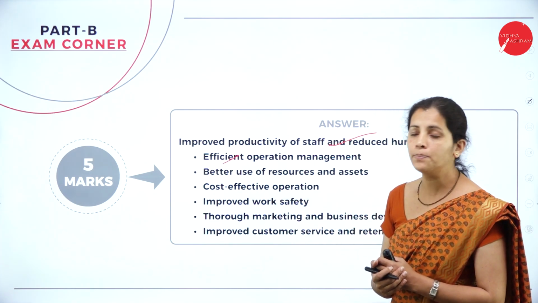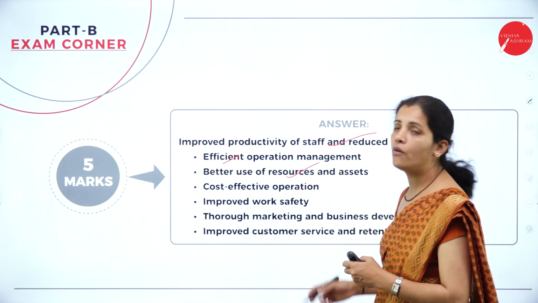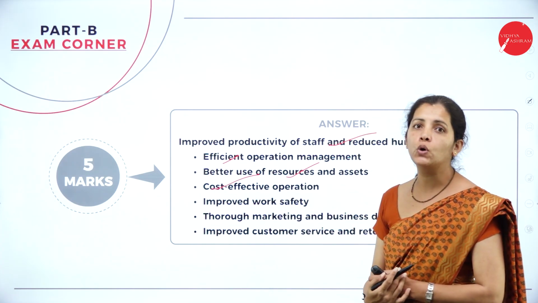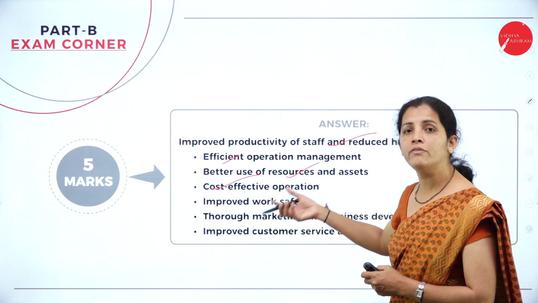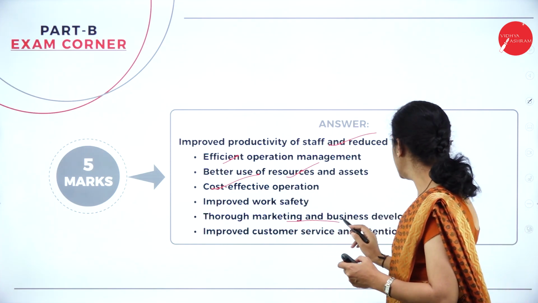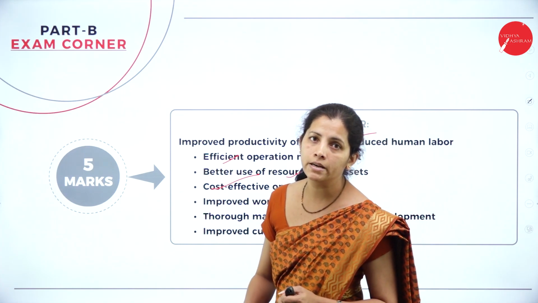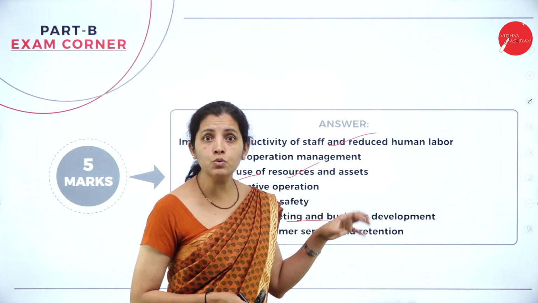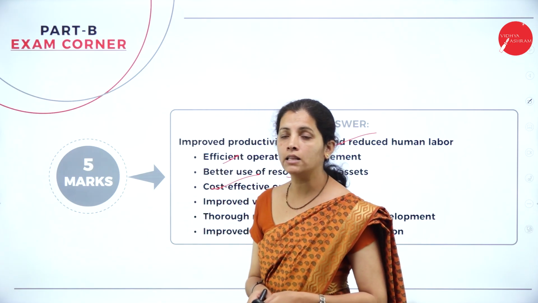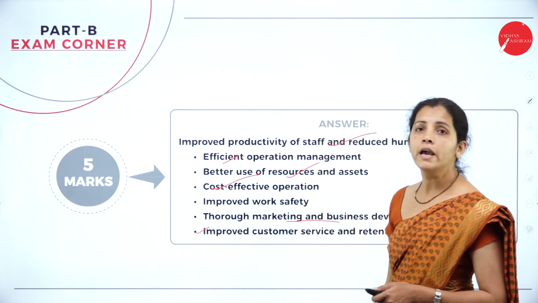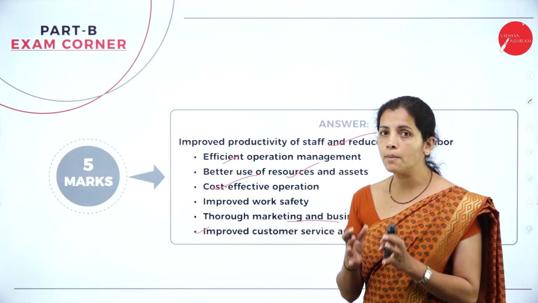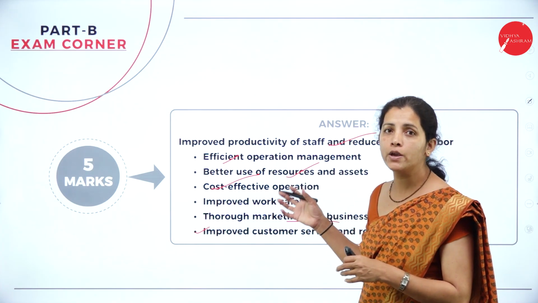Along with that, it provides better use of resources and assets, cost effective operations, improved work efficiency, and even marketing and business development. So it helps to improve the market as well as business development. And the last one here is improved customer services. So these are some of the benefits of IoT.